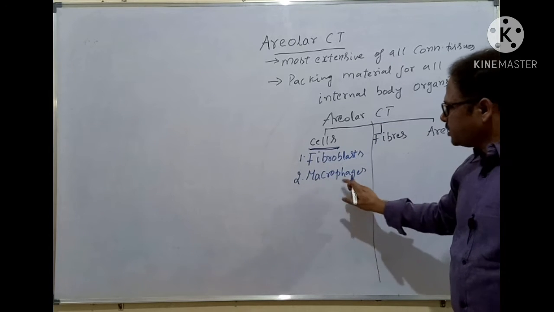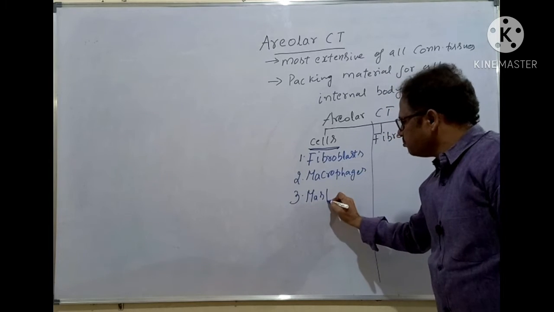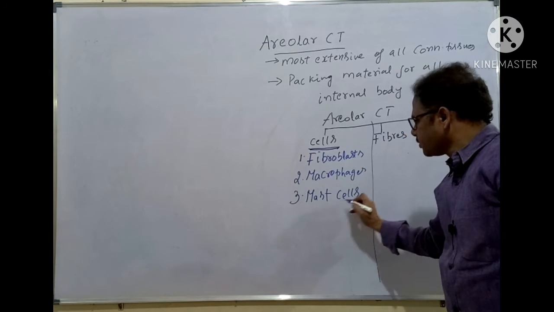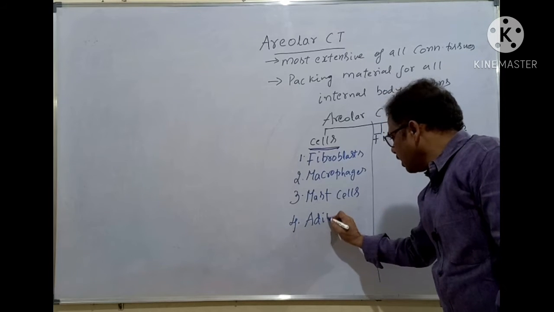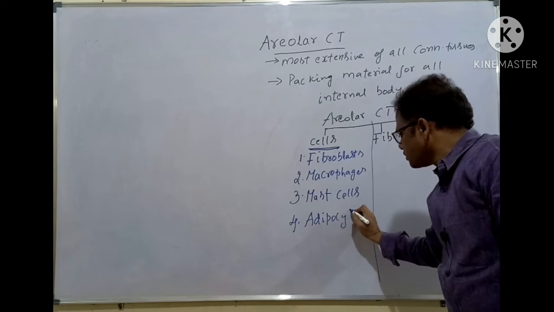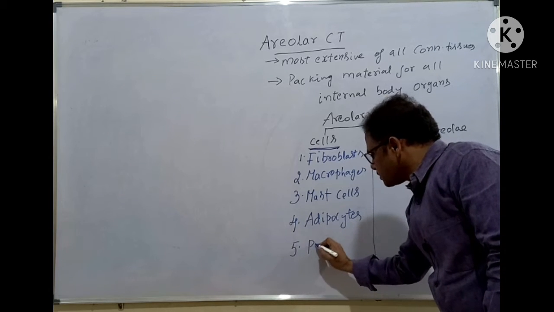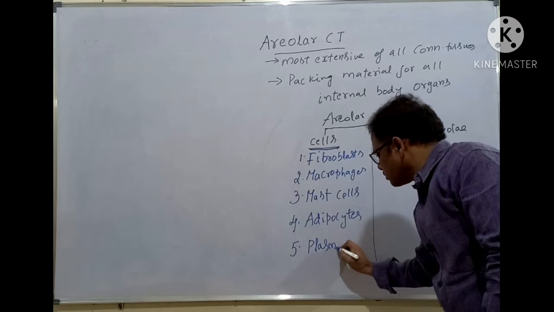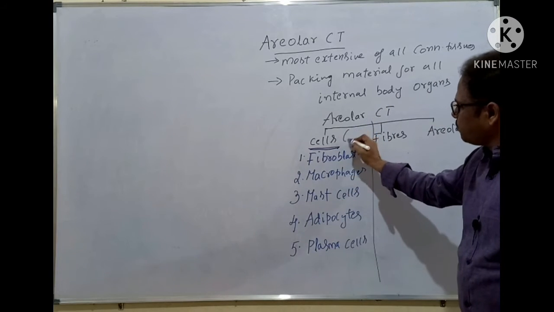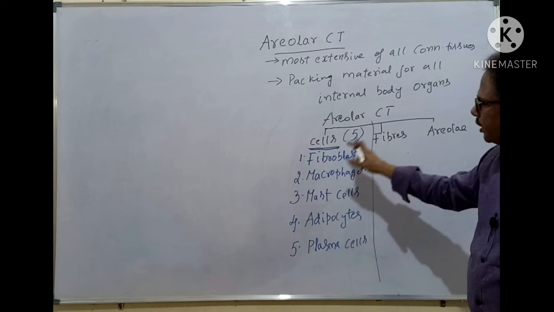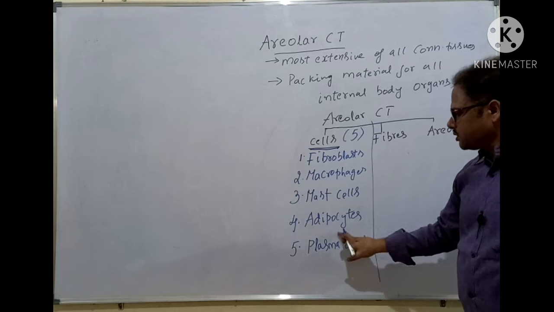Number two, macrophages. Number three, mast cells. Number four, adipocytes. Number five, plasma cells. So these five different types of cells are present in the areolar connective tissue: fibroblasts, macrophages, mast cells, adipocytes, plasma cells.